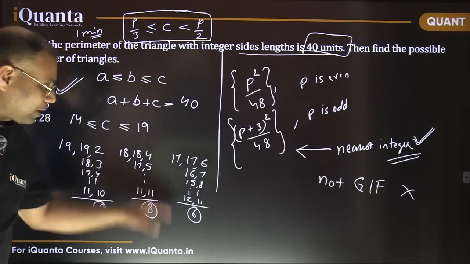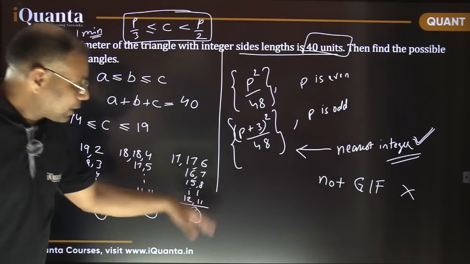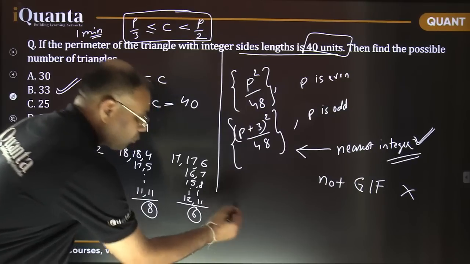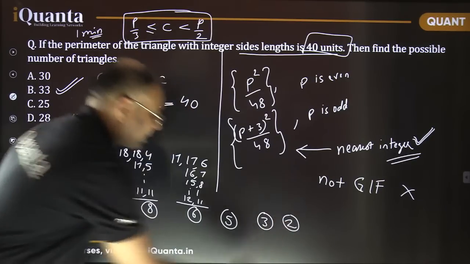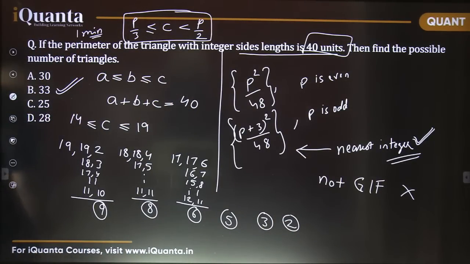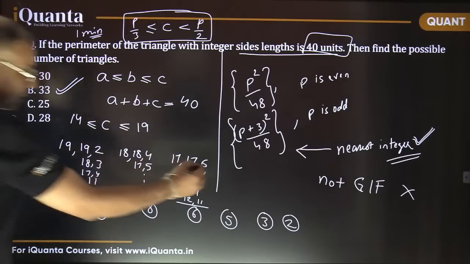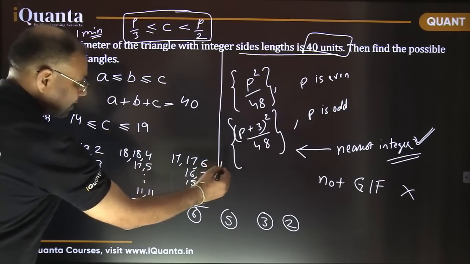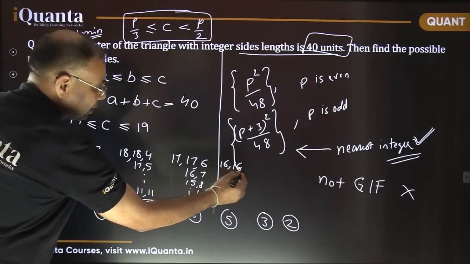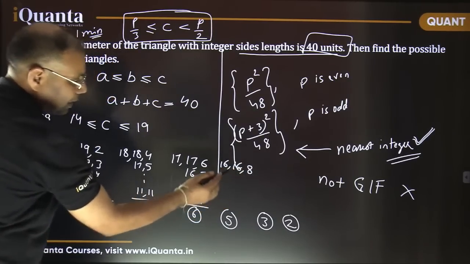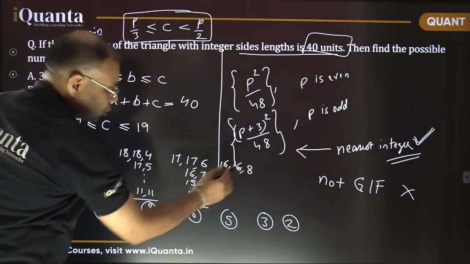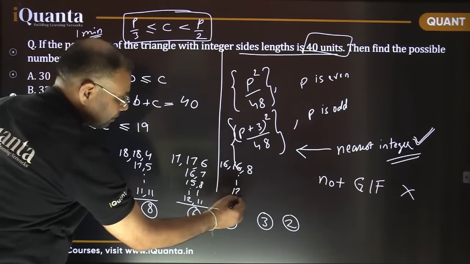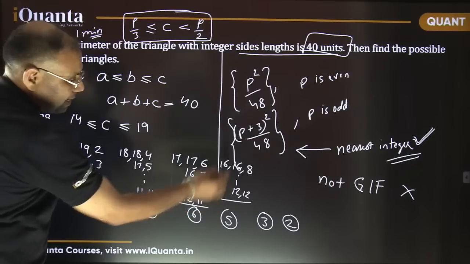9, 8, then one number is skipped, then 7, 6, then next it would be 5, then 4 would be skipped, then 3 and 2. That's it. These are going to be the values. We can check the other cases as well. In the case of 16, when 16 is the longest side, so 16, 16, 32 and 8, 40. Now 16 plus 8 is 24. That 24 is to be distributed. So 24 will go up to 12, 12. So 12 minus 7, that is 5.